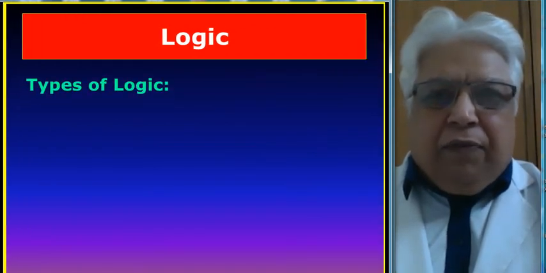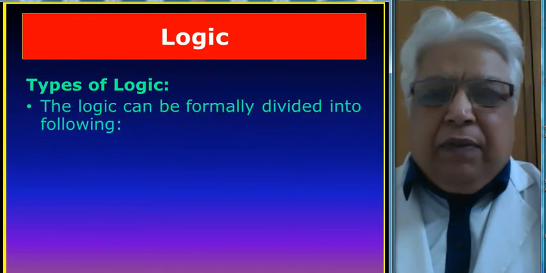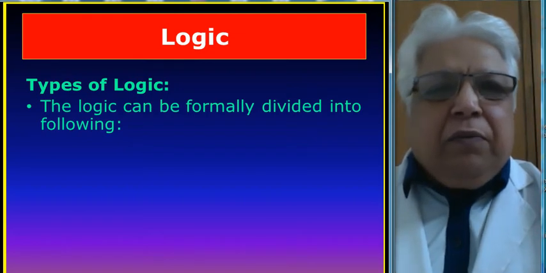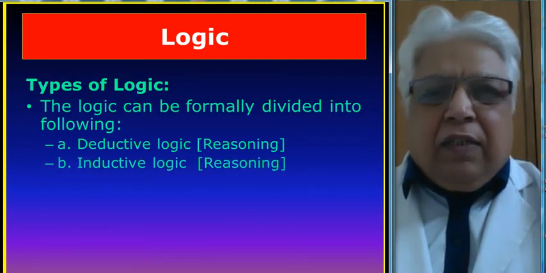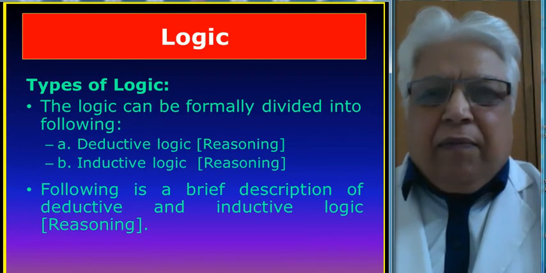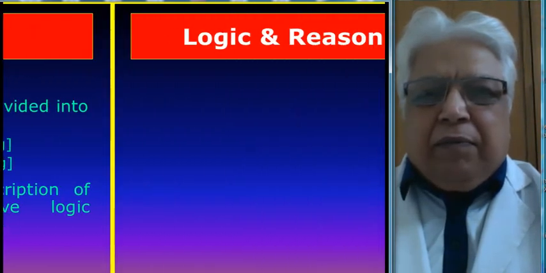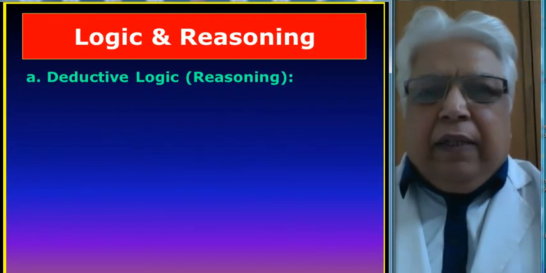What are the types of logic we have? Logic has been formally divided into the following. Number 1, deductive logic, and second is inductive logic. Following is a brief description of deductive and inductive logic. The deductive logic.